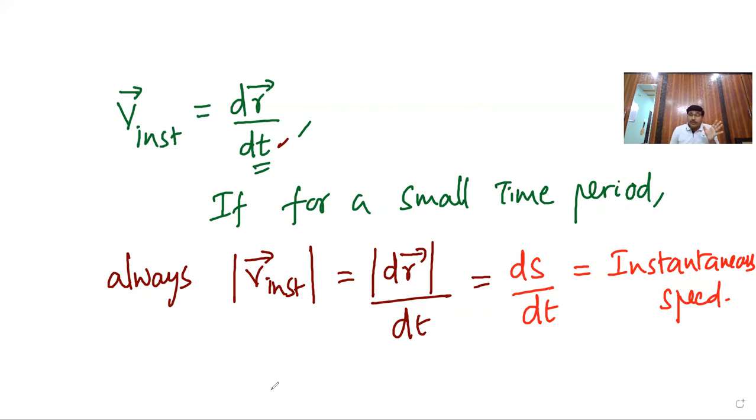Underline the word magnitude. The magnitude of instantaneous velocity becomes equal to the instantaneous speed. Clear? Be careful about this terminology.